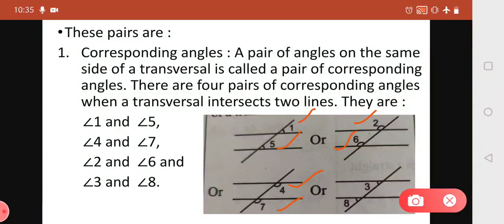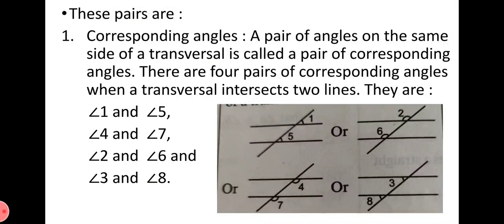And the fourth pair, that is angle 3 and angle 8. Again, as angle 3 is interior, the other angle of the pair is angle 8, which is an exterior angle. Here also we have skipped one angle. So we get 4 pairs of corresponding angles. So the first type of angles are corresponding angles.